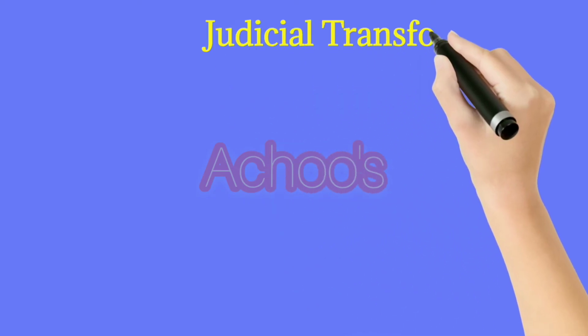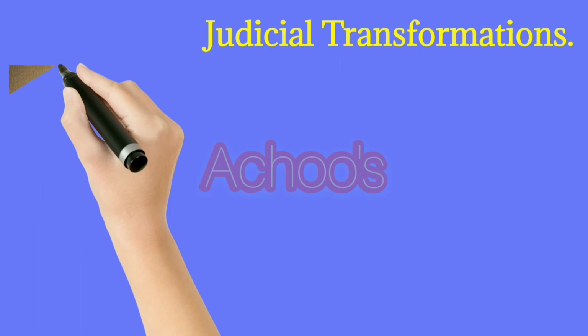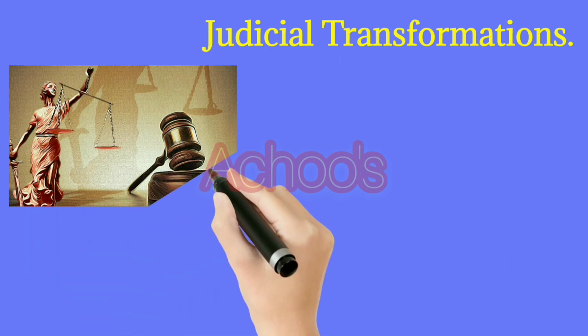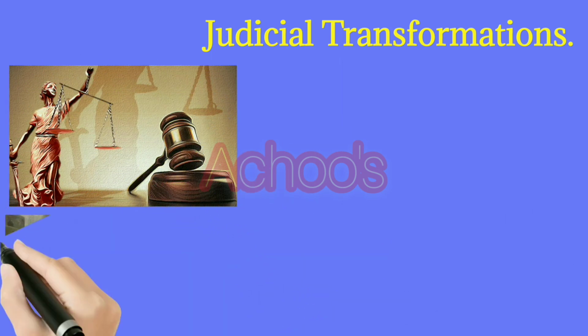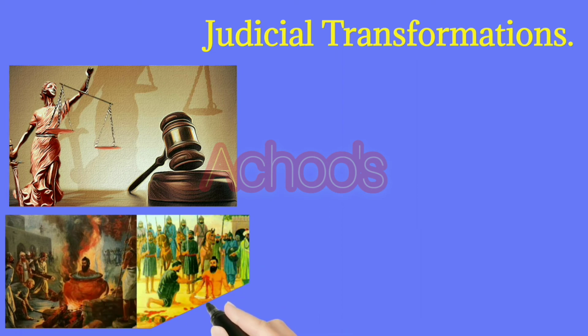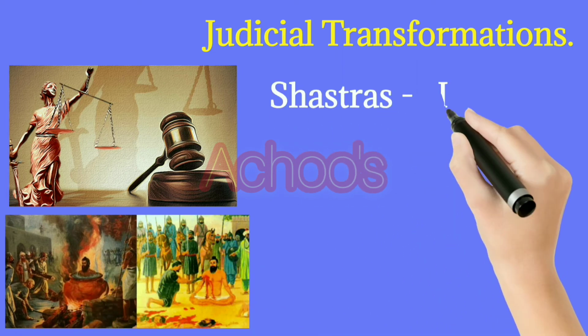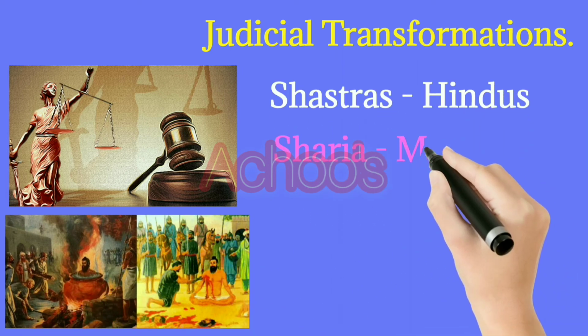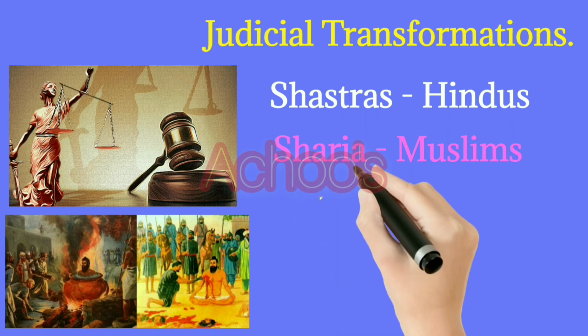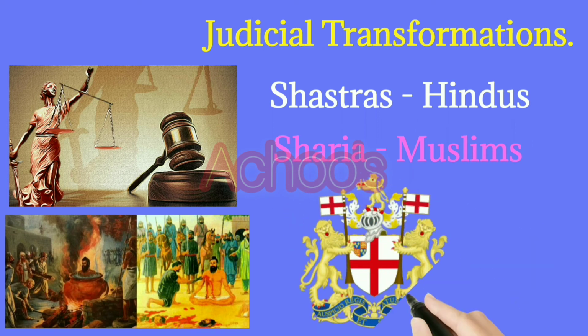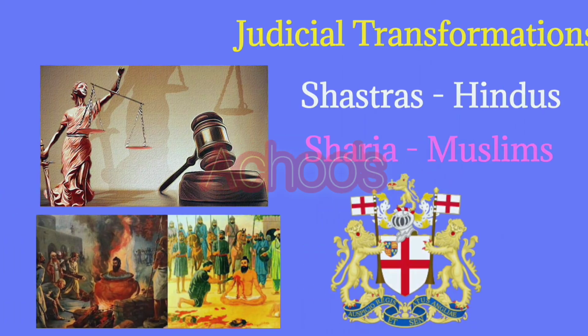Next one is the judicial transformations. Before the coming of the British, justice was delivered on the basis of traditional laws such as Shastras for Hindus and Sharia for Muslims. So the British decided to modernize the judicial systems of the country.